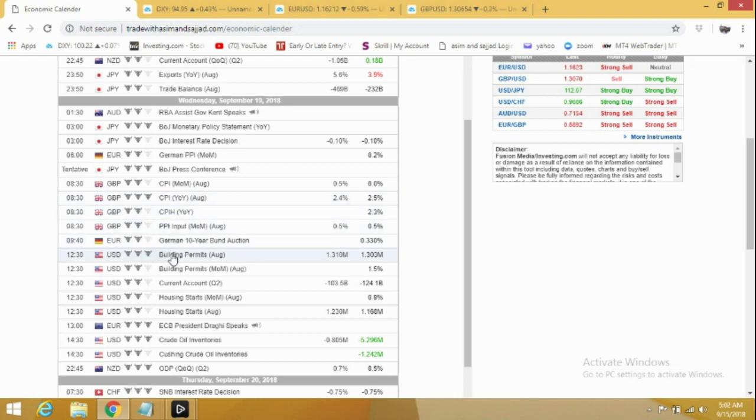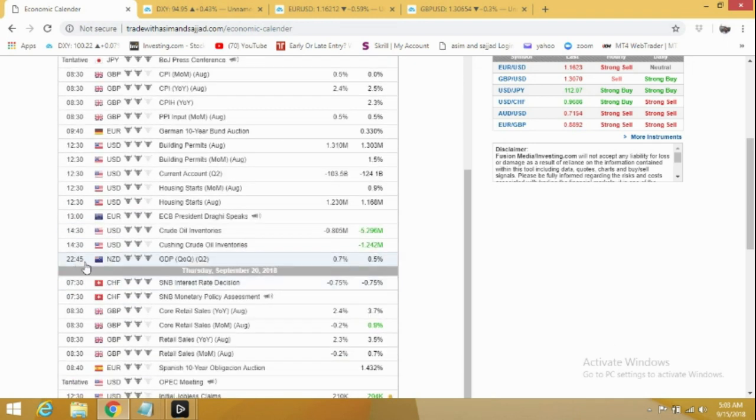After that, building permits for the US dollar. The forecast is very strong, and I expect that the dollar will be stronger on Wednesday, followed by the crude oil inventories. At 13 GMT, we have ECB President Draghi's speech, a very important event. We can expect some bigger rallies or drops in Euro pairs. Then near the close of the day, we have New Zealand GDP. The forecast is positive, and we can expect bigger rallies in the New Zealand dollar.